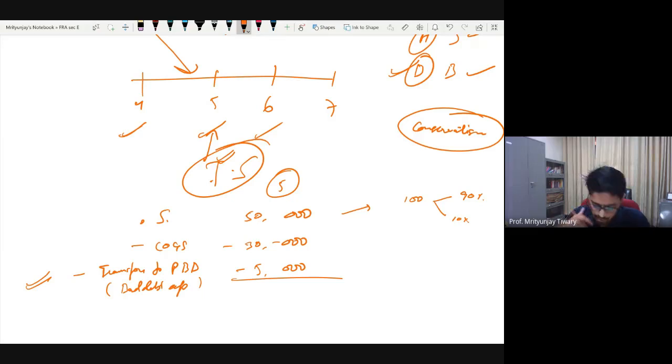So let me repeat it. When are you providing for this 5,000? You are not providing for this 5,000 when at the date of sale itself you are doubtful whether you will get the money or not. You are providing this when you are reasonably certain you will get the money, but still there may be some proportion of people who may default. So for that you are providing it. Yahan tak samajh mein aaya?